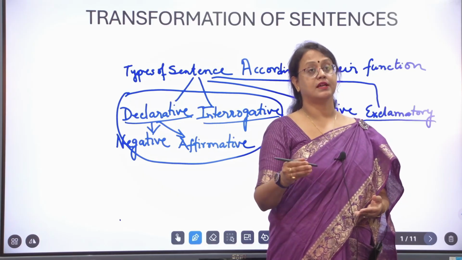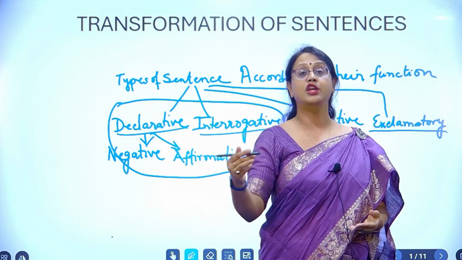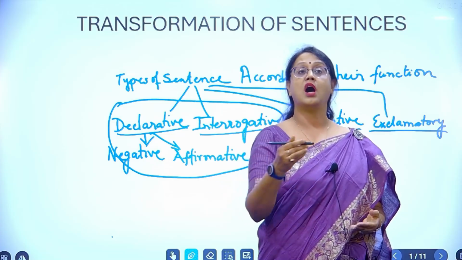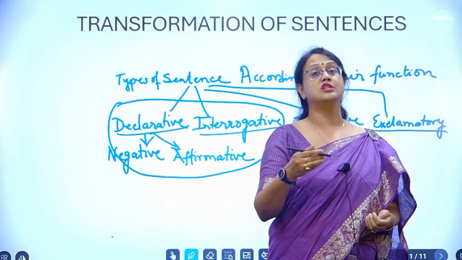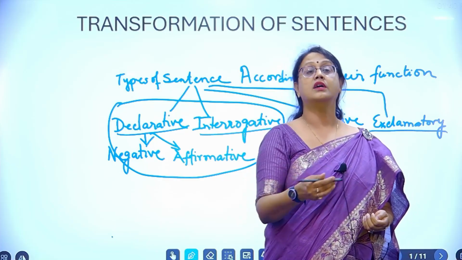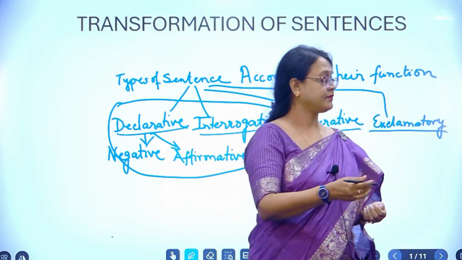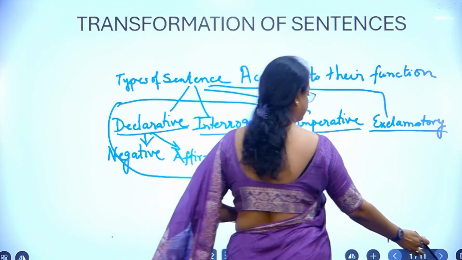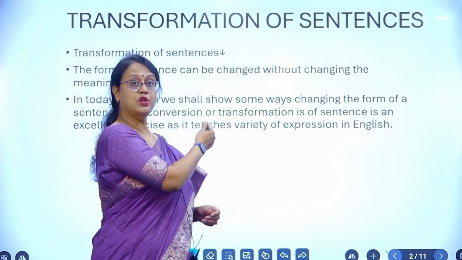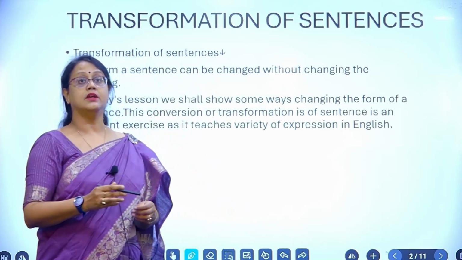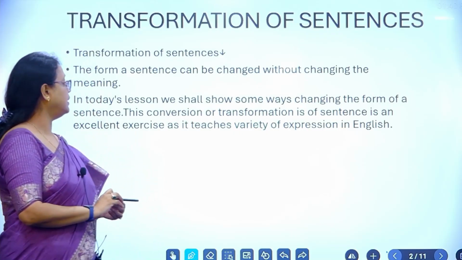But today we discussed just the first two types of sentences. Maybe later on we will discuss how to transform an interrogative sentence into an exclamatory one, or a declarative sentence into an exclamatory one or vice versa. These are the formulas of transformation of sentence. The form of a sentence can be changed without changing the meaning.